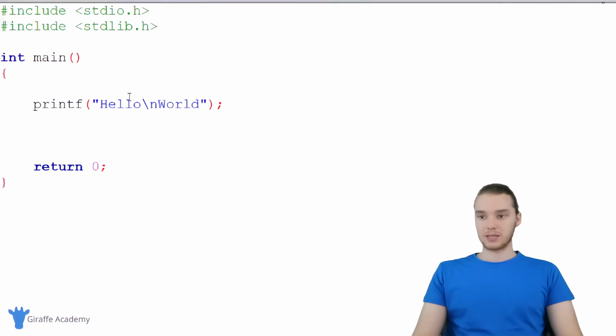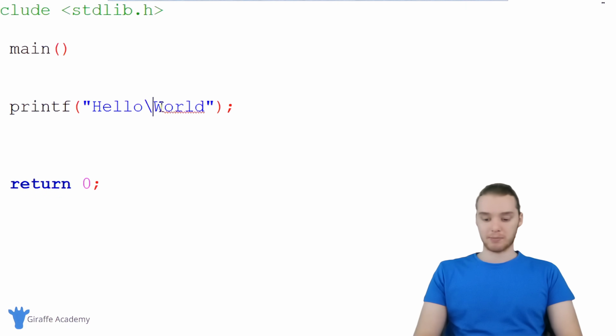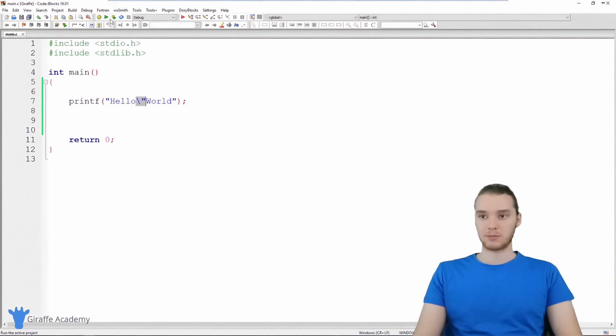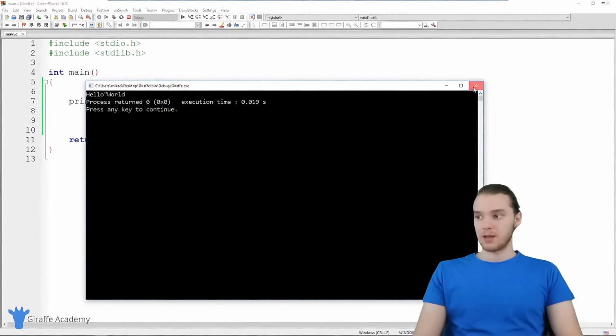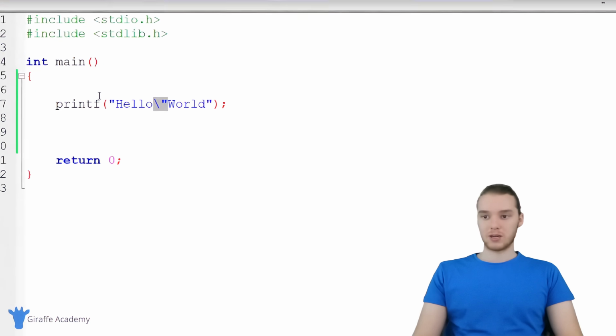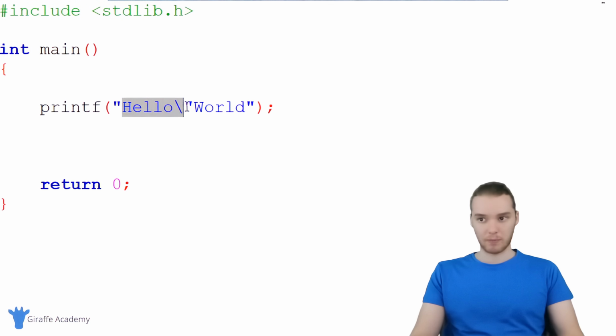We can also use these special characters. So for example, I could print out like a quotation mark. So if I just printed a normal quotation mark right here, you'll notice that it's messing this up. So it's sort of like counting this as the entire string. If I wanted to change that, I could just put a \ here, and now this will literally render a quotation mark. So when I run my program, you can see we have a quotation mark there. And so that's kind of like the basic usage, right? You can specify some text that you want to print out onto the screen, and it'll do it.